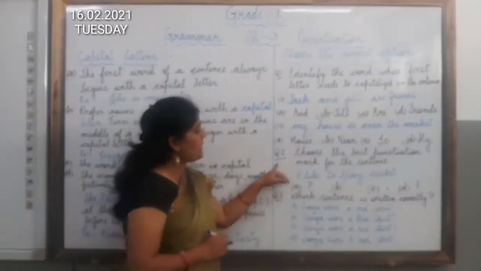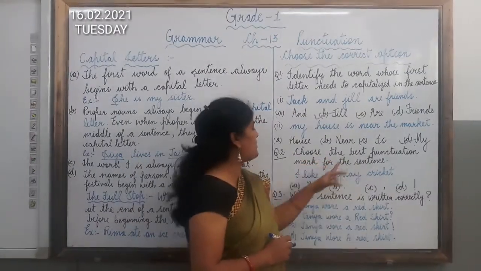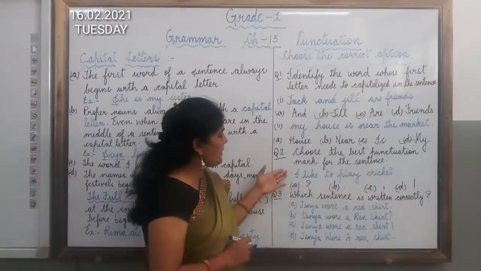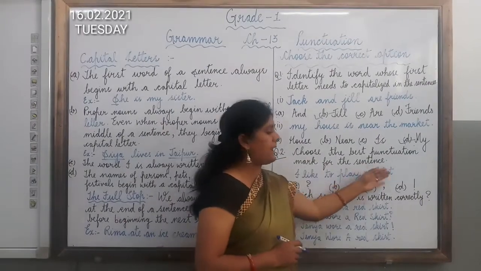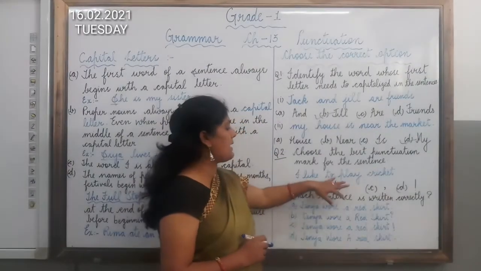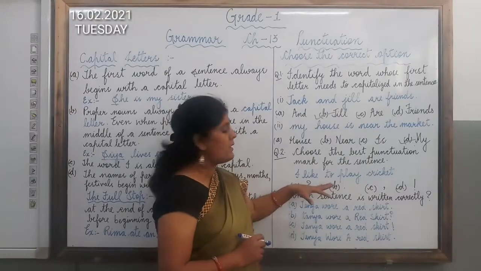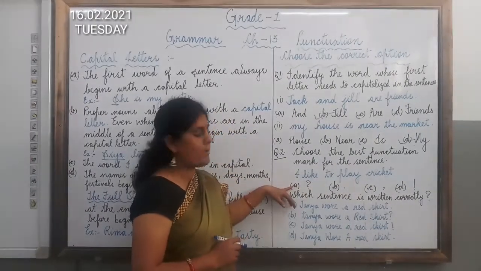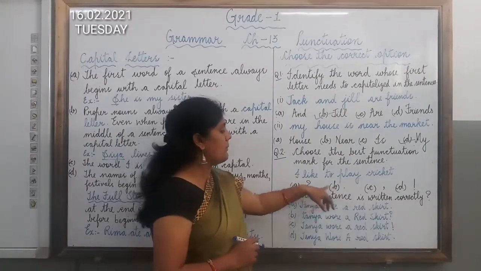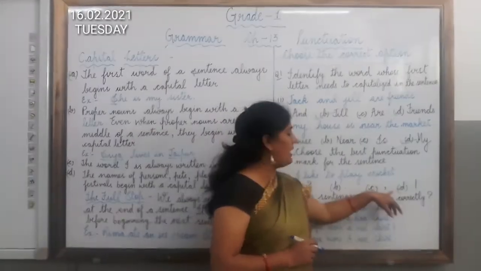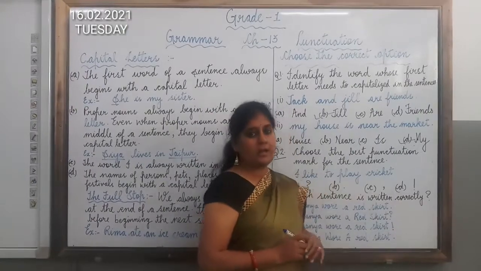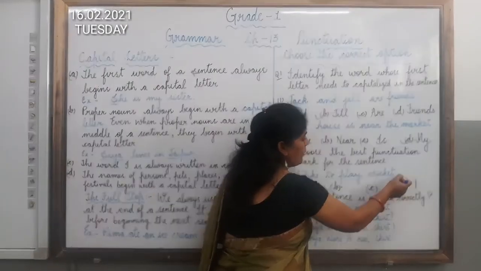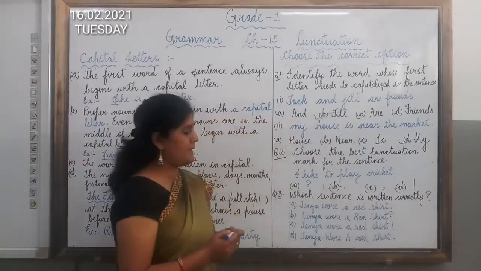Now question number 2 is choose the correct punctuation mark for the sentence. Now here the sentence is given to you, I like to play cricket. Now here this sentence is giving us the information and it is correct also. So which punctuation mark we will use here? Option number A is question mark, B is full stop, C is comma and D is exclamation mark. Yes, option number B is the correct answer. We will use full stop at the end of the sentence.